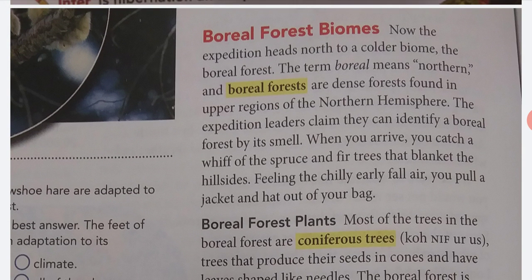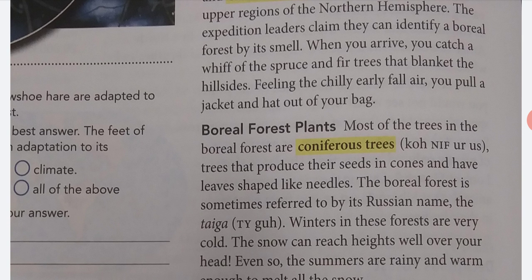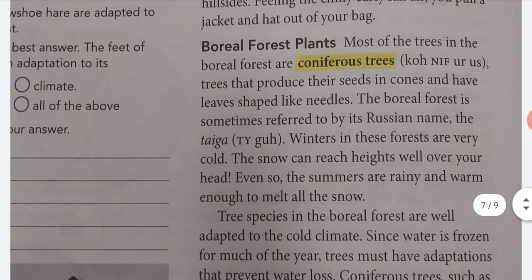Boreal forest biomes. Now the expedition heads north to a colder biome, the boreal forest. The term boreal means northern. Boreal forests are dense forests found in the upper regions of the northern hemisphere. The expedition leaders claim they can identify a boreal forest by its smell. When you arrive, you catch a whiff of the spruce and fir trees that blanket the hillsides. Feeling the chilly early fall air, you pull a jacket and hat out of your bag.